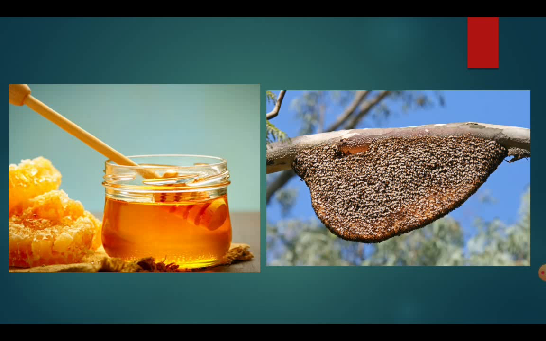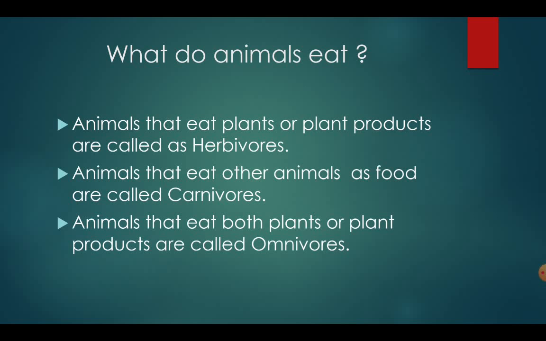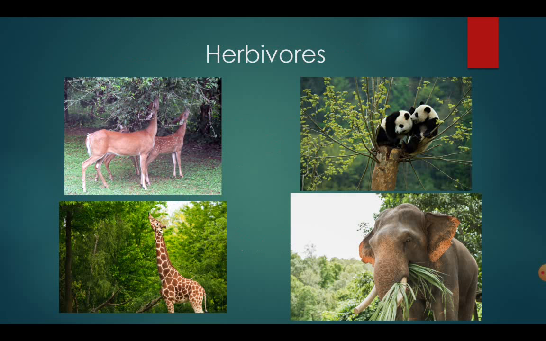And okay, we eat these many foods. Now what do the animals eat? There are many animals with different kinds of food. Animals that eat only plants and plant products are called herbivores, animals that eat other animals as food are called carnivores, and animals that eat both plants and plant products and also animals are called omnivores. Animals include humans also, because humans have evolved from monkeys and monkeys are animals. So you can say humans are also animals.